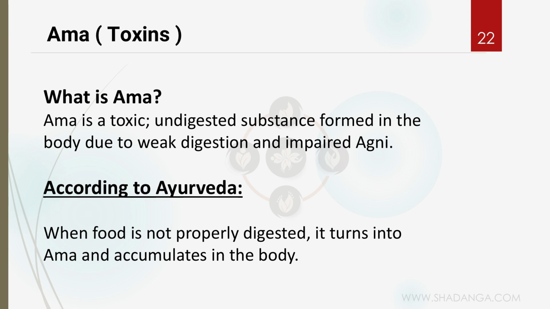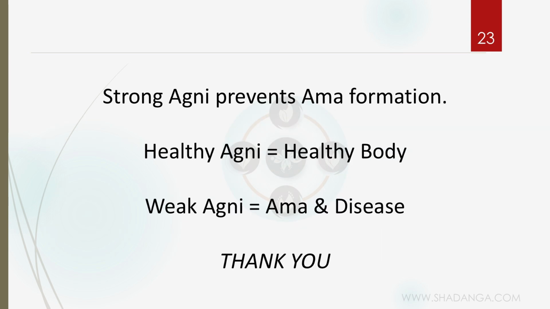According to Ayurveda, when food is not properly digested, it turns into Ama and accumulates in the body. Usually these toxins accumulate in our intestinal and stomach region. So in Ayurveda, in the processes of Panchakarma, we have Ama-pachana type of treatments. In those treatments, we are removing these toxins from our body. People say that a detoxification process is happening in Ayurveda.